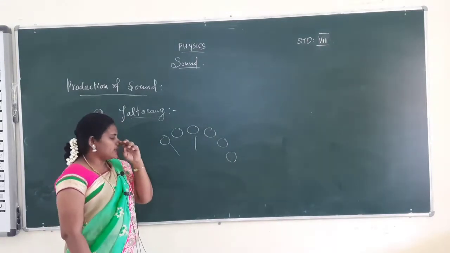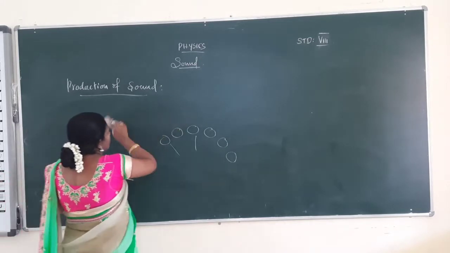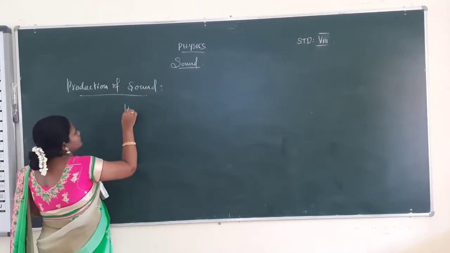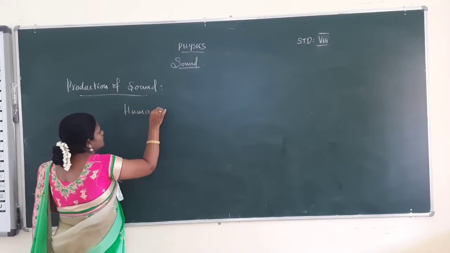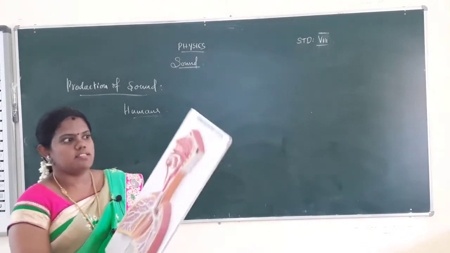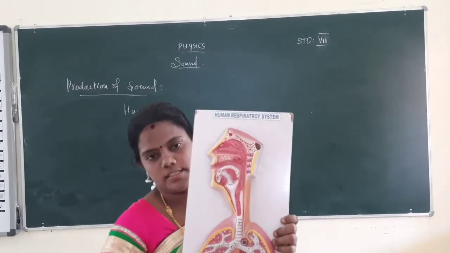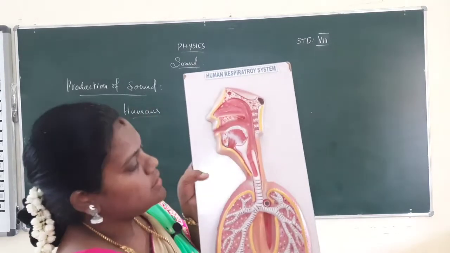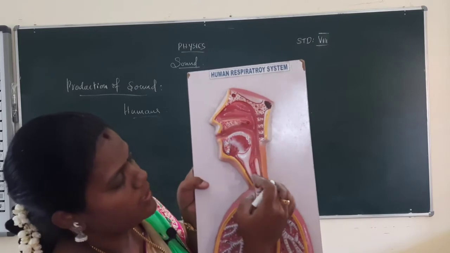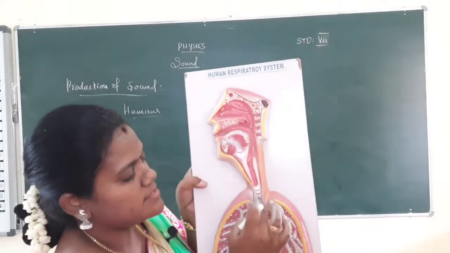First, in what way is sound produced by humans? In humans, this is the respiratory system board. This part is the larynx. This is called the trachea. This is the respiratory system.